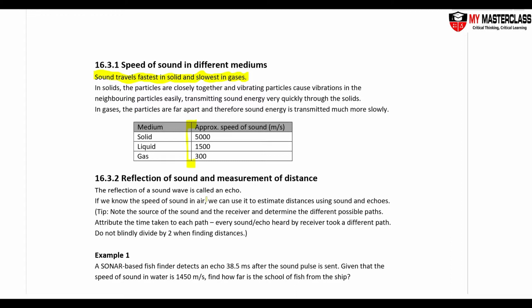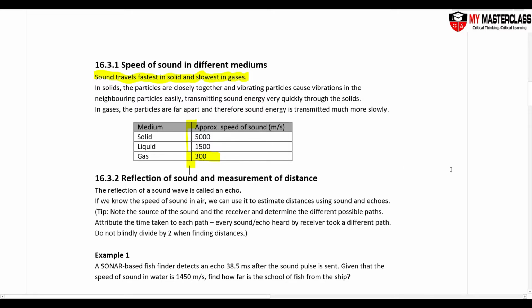Just remember the approximate ones. This one is more or less common knowledge, that through air is about 300 to 350 meters per second. Then for liquid it is 1,500, solid is 5,000. That's how I remember these three. But again, you don't need to remember this, it'll be good to have.